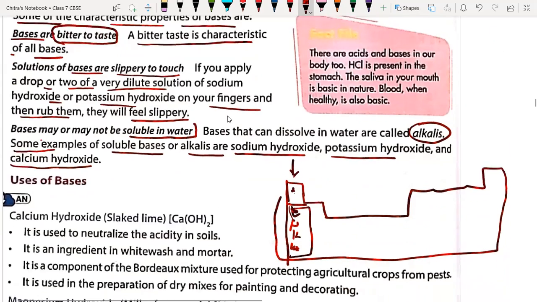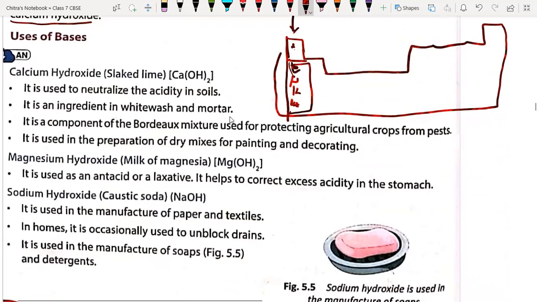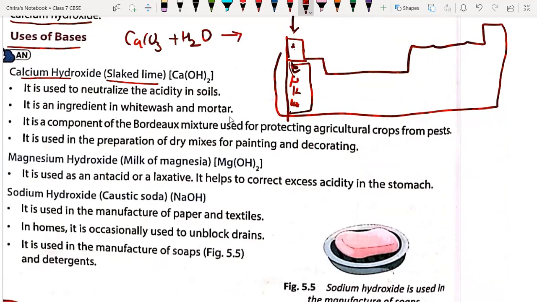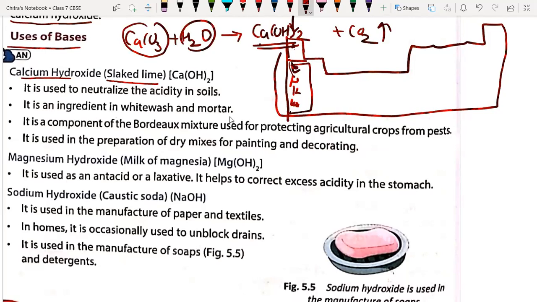Now we are going to understand the uses of bases. Very important. Calcium hydroxide is also called slaked lime. It is formed when calcium carbonate, CaCO3, is dissolved in water, giving calcium hydroxide, Ca(OH)2, and carbon dioxide gas is released. But here we are discussing the calcium hydroxide formed from calcium carbonate in water.